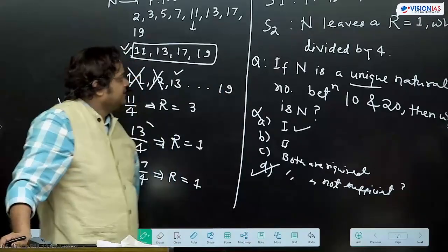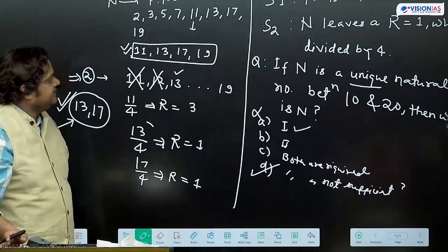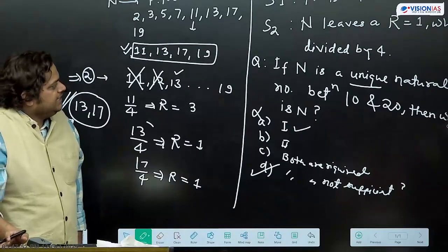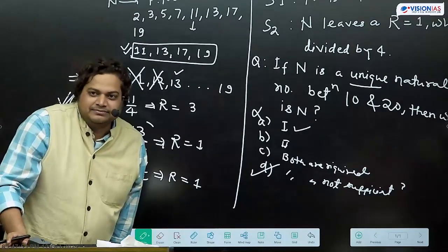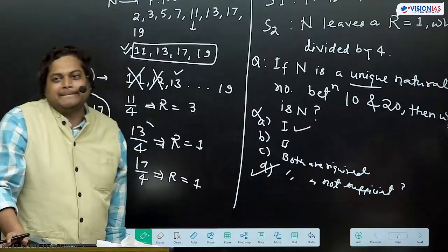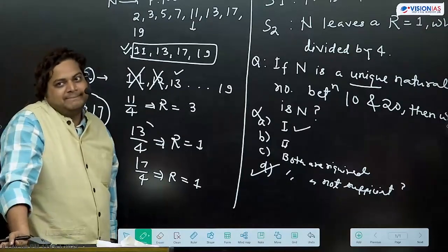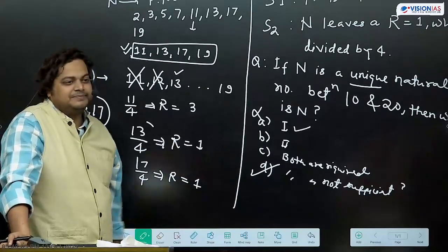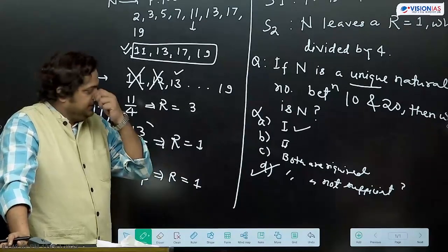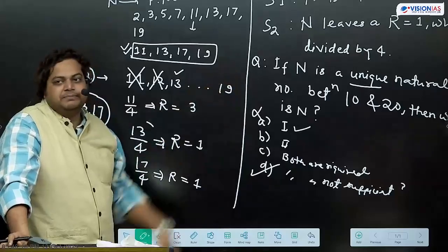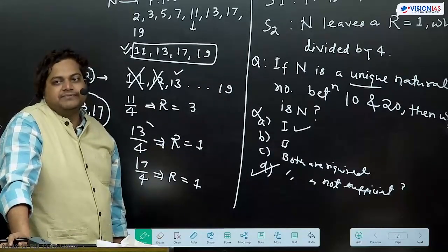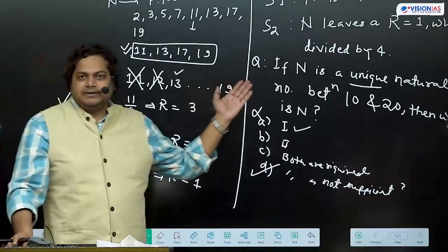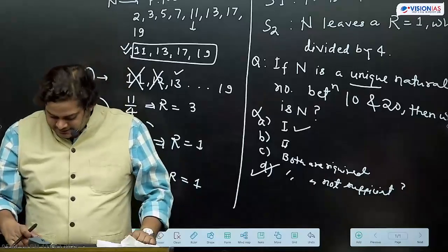If in the second statement it was written n leaves a remainder of 1 if we divide by 9, then 19 would come. Then we can say that from statement 2 we are getting the answer. So this way we need to think. Here if we put 9 in place of 4, then we can say that we are getting one answer. Okay, understood, everyone? So we can write another question.